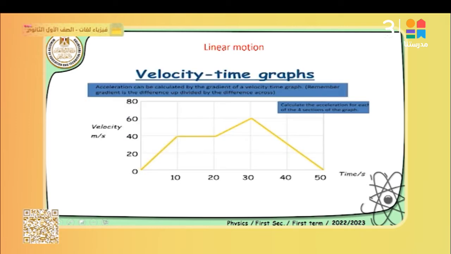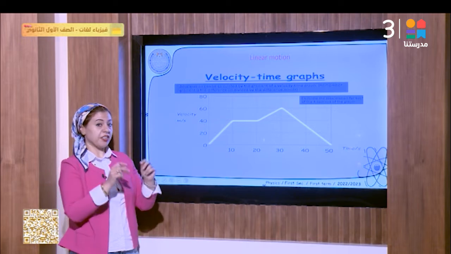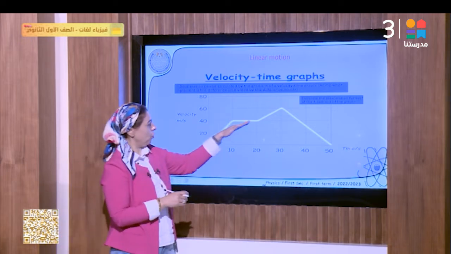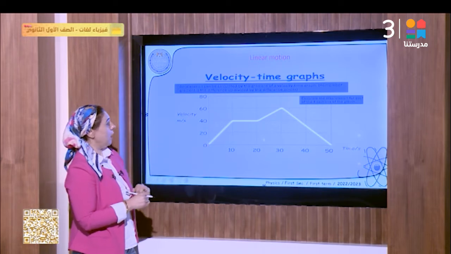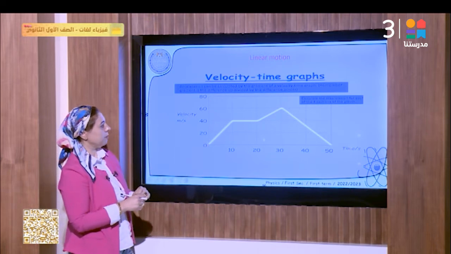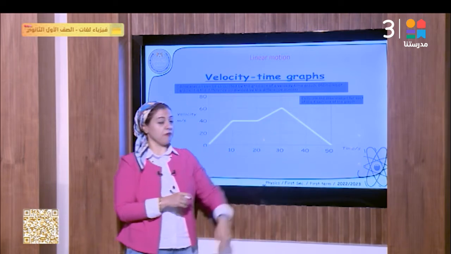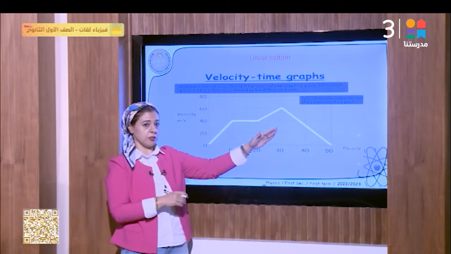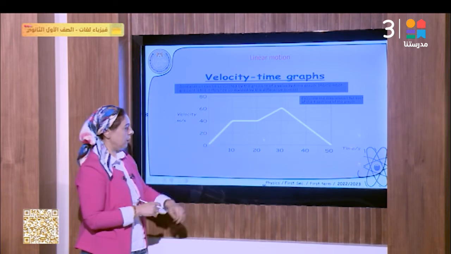In this case, this is another example which combines all types of acceleration in the same graph. As you see, all of these numbers are the relations between the velocity and the time. What he wants from this graph is to calculate the acceleration for each of the 4 sections of the graph. We have here 4 sections and we need to know the magnitude of the acceleration at each section.